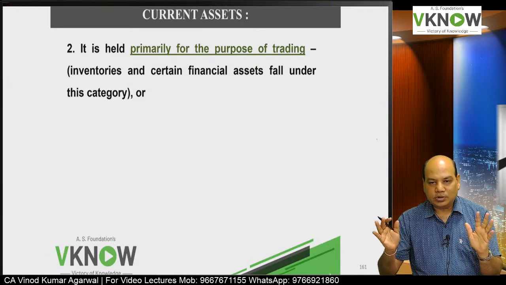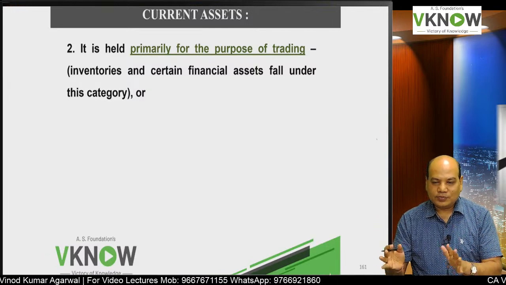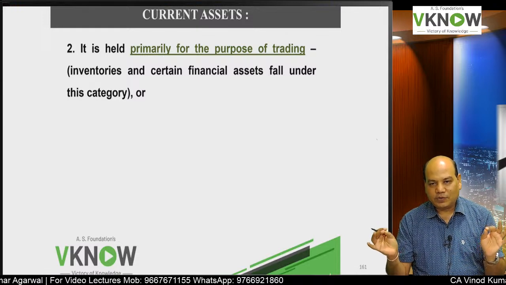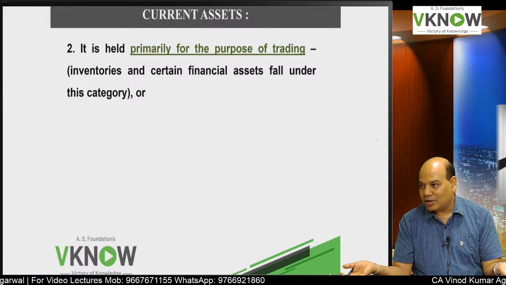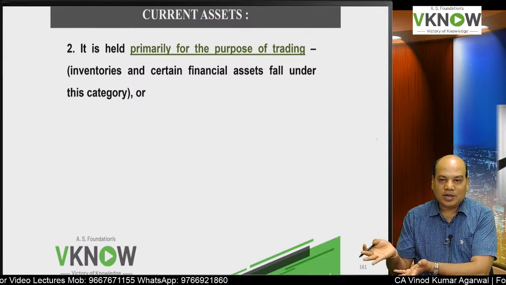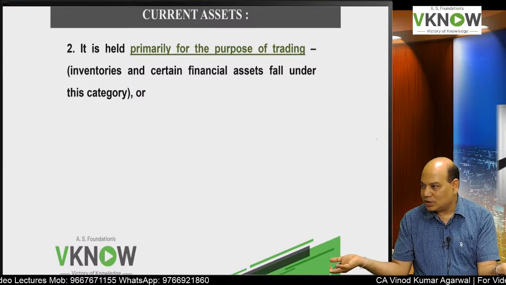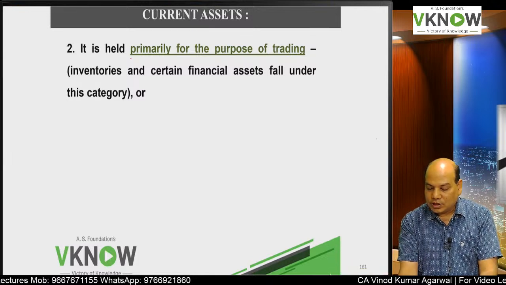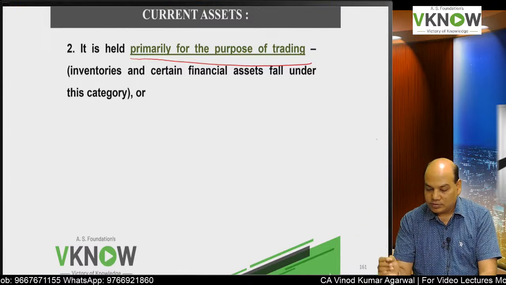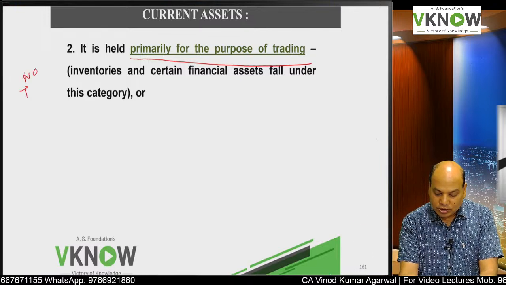If you have bought something for the purpose of selling, it is trading, and if it is meant for trading, any day it can be realized now, because you have kept it on the shelf. Any buyer can come, pay the price, you will sell it. So such items are always current, which are held for the purpose of trading. No time condition.